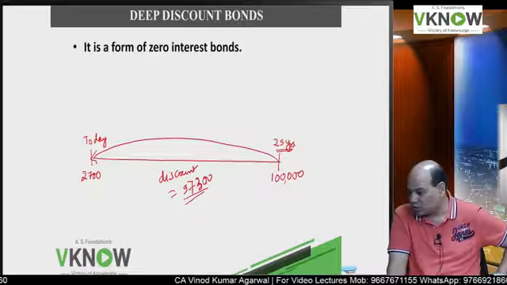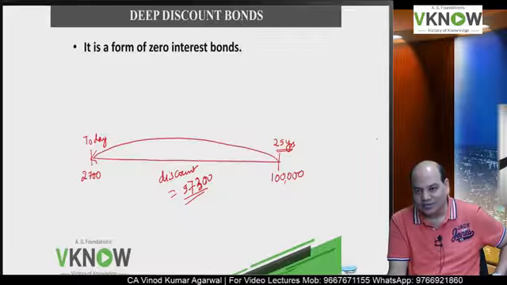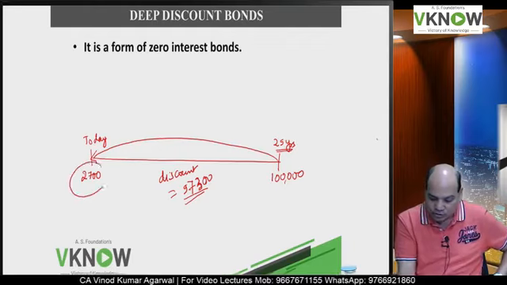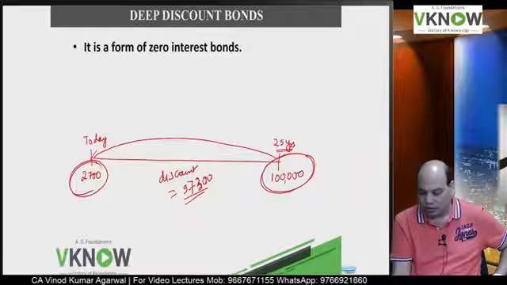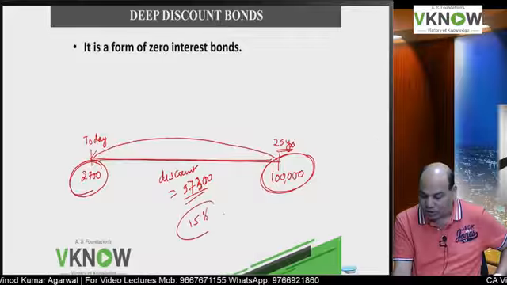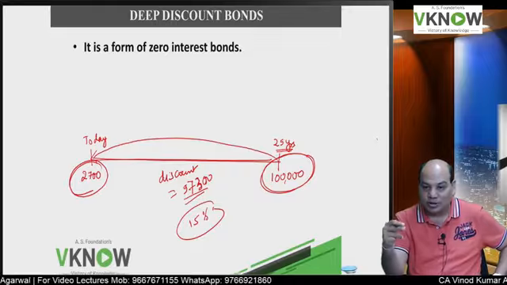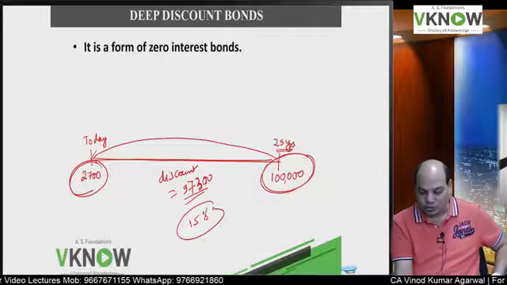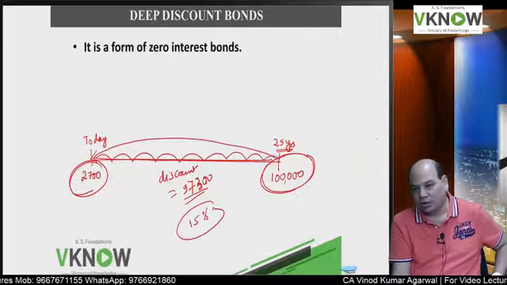Even online students are saying the same. So 97,300 is the discount. That is what is called deep discount bond. But how many years do you have to wait? 25 years. This 2700 is the present value of this 1 lakh rupees. And if you calculate the rate of return, it comes to something around 15%, but we'll do it later. It's not that you're not getting anything. You're getting an annual compounded rate of return of approximately 15%. So if you earn 15% every year, after 25 years, this will become equal to 1 lakh.